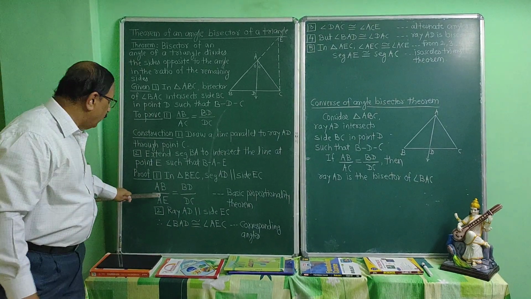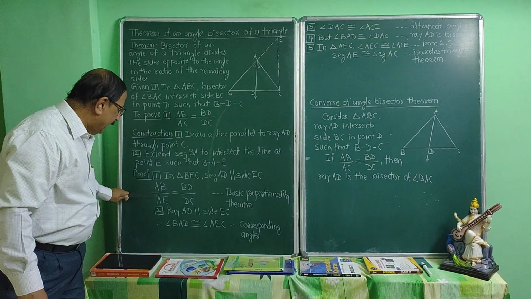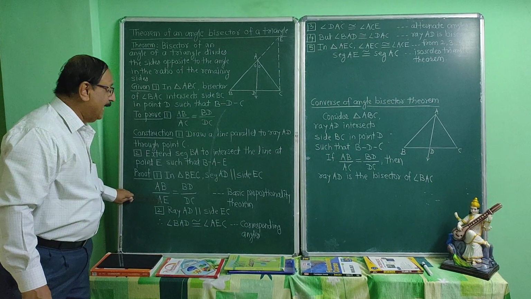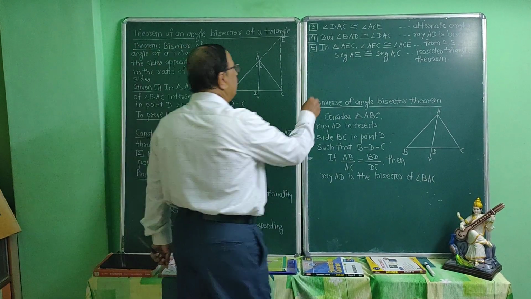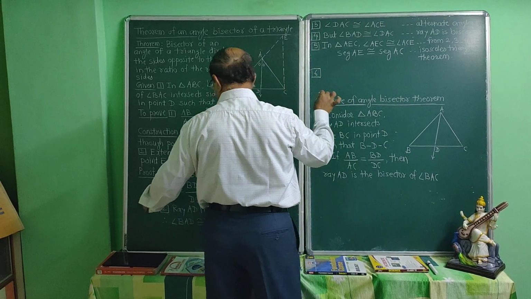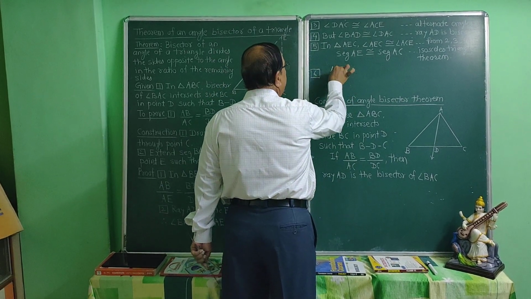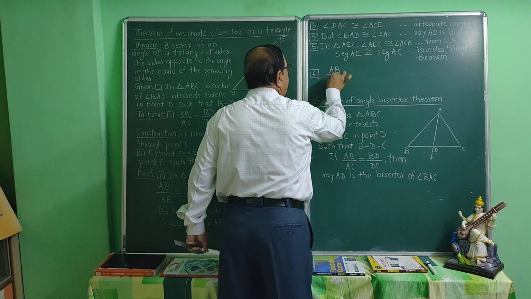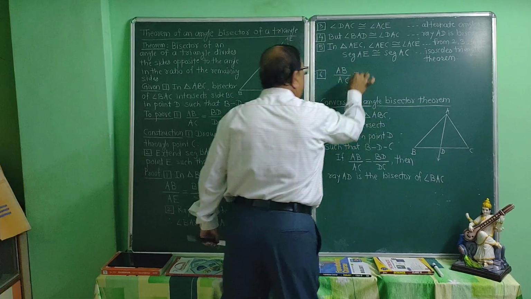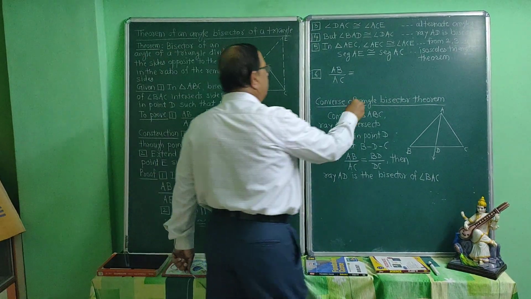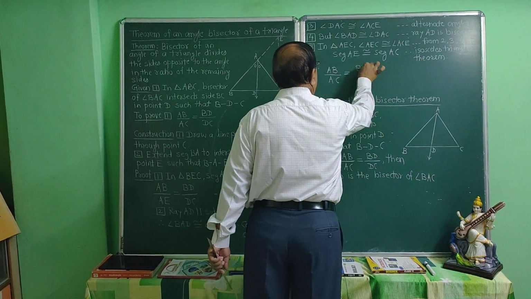Now, from 1, AB upon AE, we can write this AE as AC. Therefore, from 1 and 5, AB upon AE, instead of AE, we can write this as AC. And what is this? It is equal to BD upon DC.